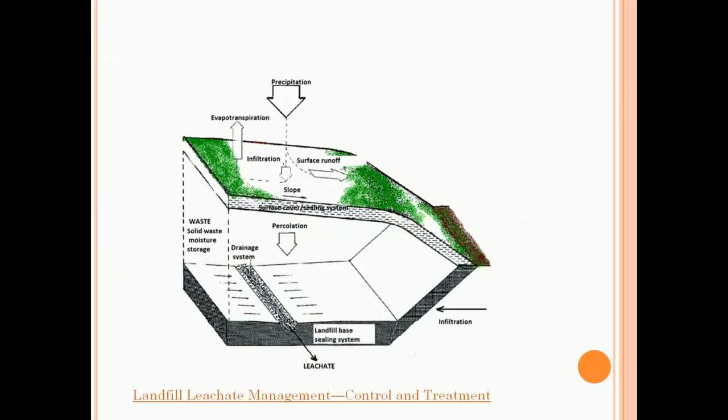So this is something similar to what we have seen in a landfill design. You can see the top arrow which tells precipitation. Once there is a lot of rainfall, then the percolation is going to increase within the landfill. And once your percolation rate is high, a lot of leachate is generated. You can see the collection pipe system there for leachate. So that is how your infiltration is leading to a lot of leachate generation.